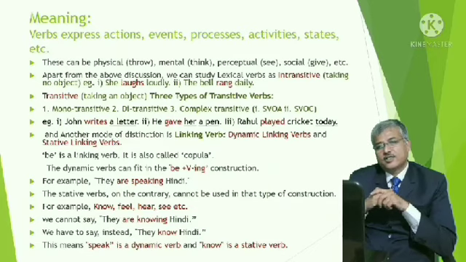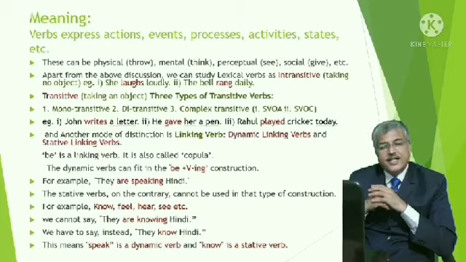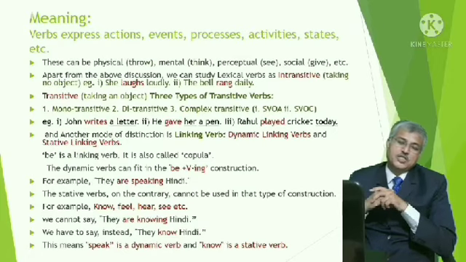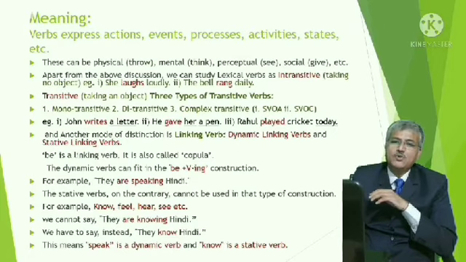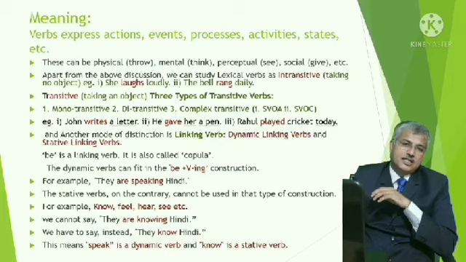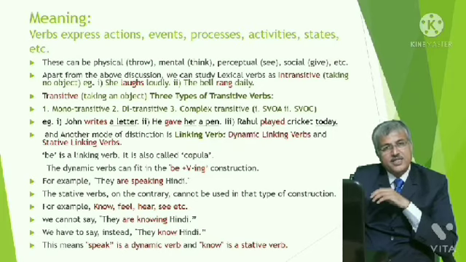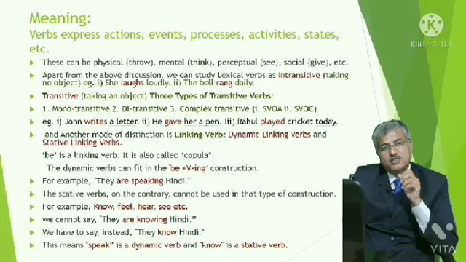Now we will see linking verbs. They are divided into two types, dynamic linking verb and stative linking verb. The stative linking verb is the linking verb be, meaning the forms is, are, was, were. This linking verb be is also known as copula.